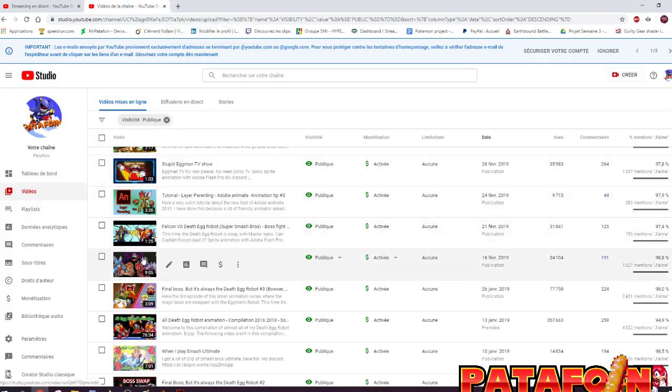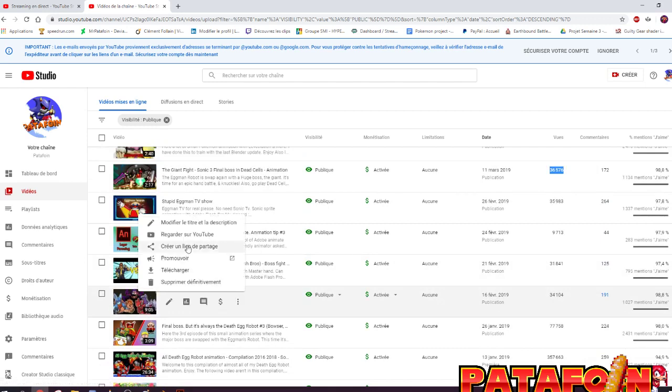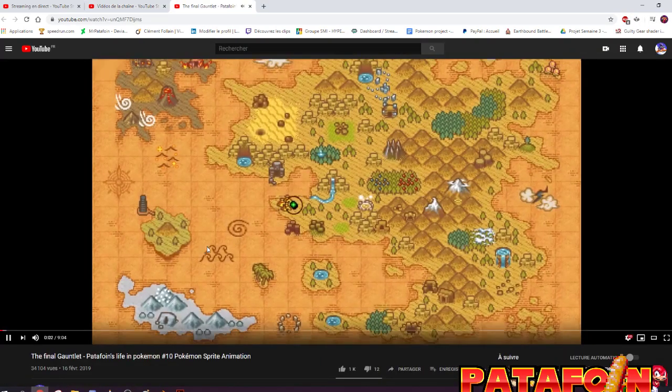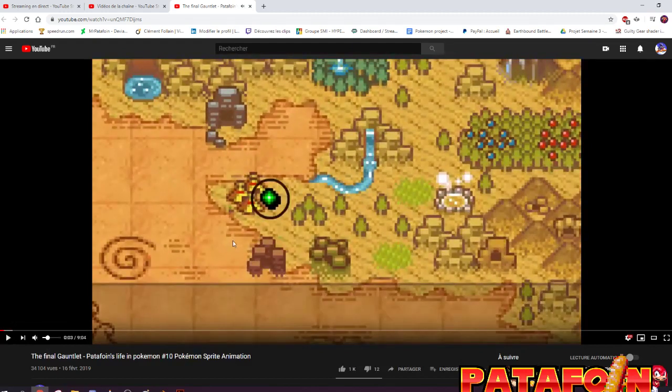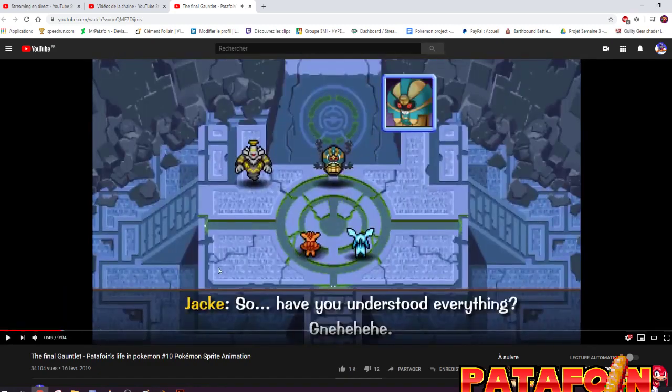Okay, so next one, it's time for some Pokemon animation. And I think this will probably be the last one before the end of the stream, because I really start to be tired. So in this episode, you have the first part of the animation where I'm using the sprite from the Mystery Dungeon. So this is the overworld sprite, something like this. So there's really nothing special.